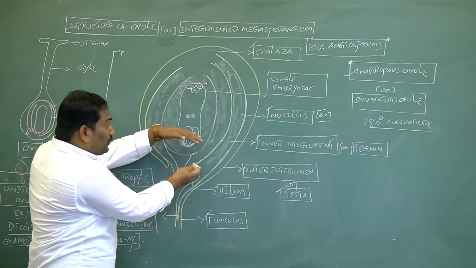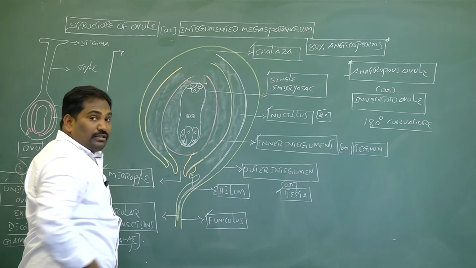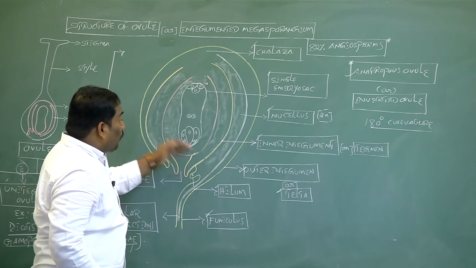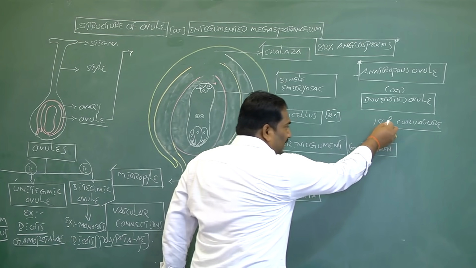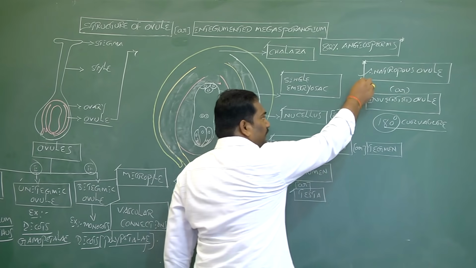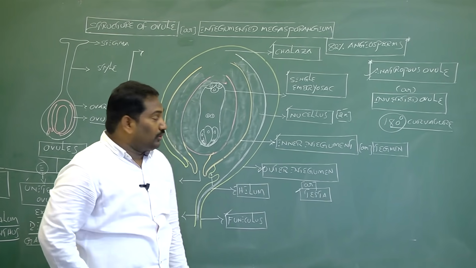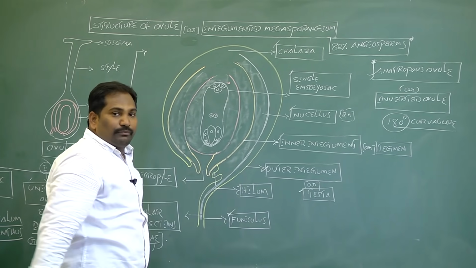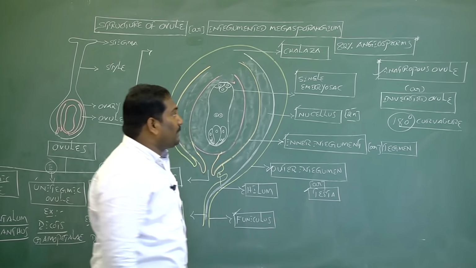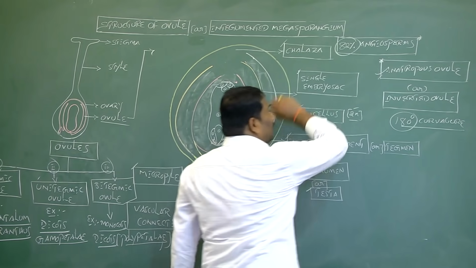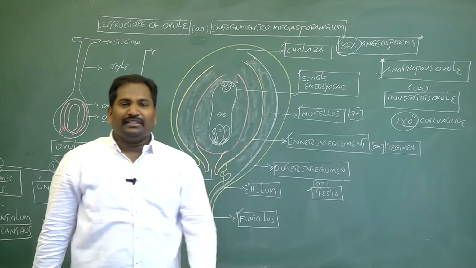If the body of ovule shows 180 degrees curvature, such ovules are called anatropous or inverted ovule. This kind of ovule is most common in 82% of angiosperms or flowering plants.